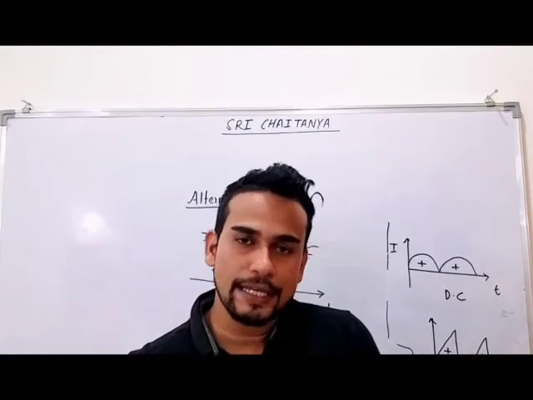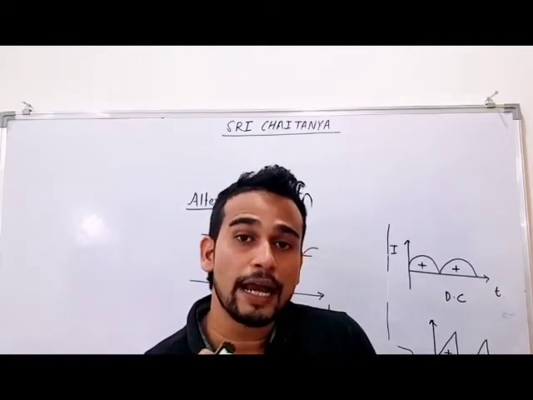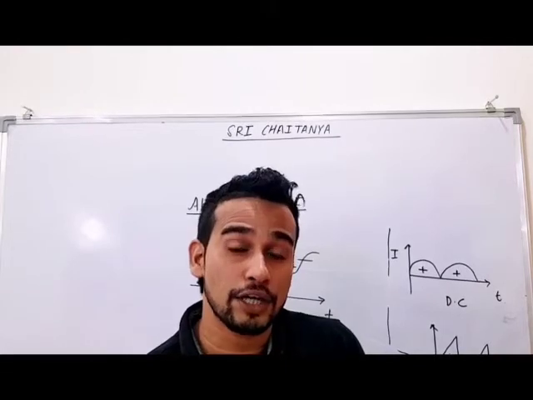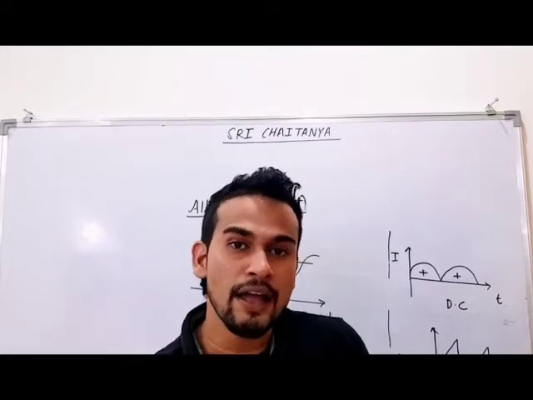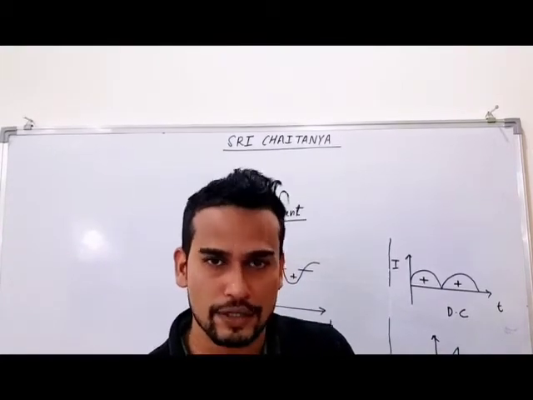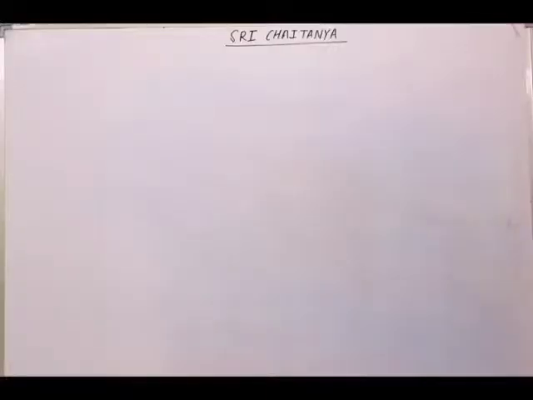How to identify AC current? In AC current, what will happen? Direction will fluctuate. Direction will change. That's why the name is alternating current. Alternate. Direction will be alternate. For some time positive, then negative. Again positive, then again negative.